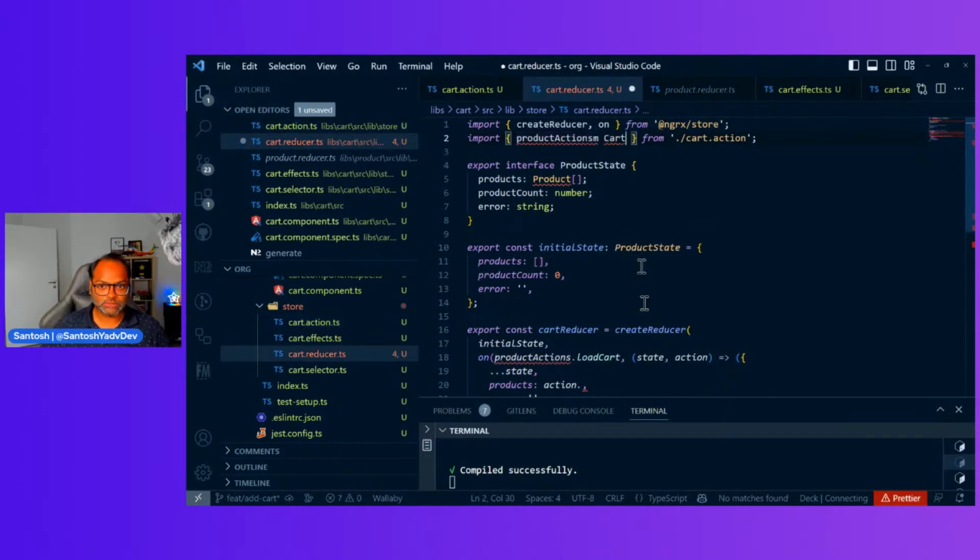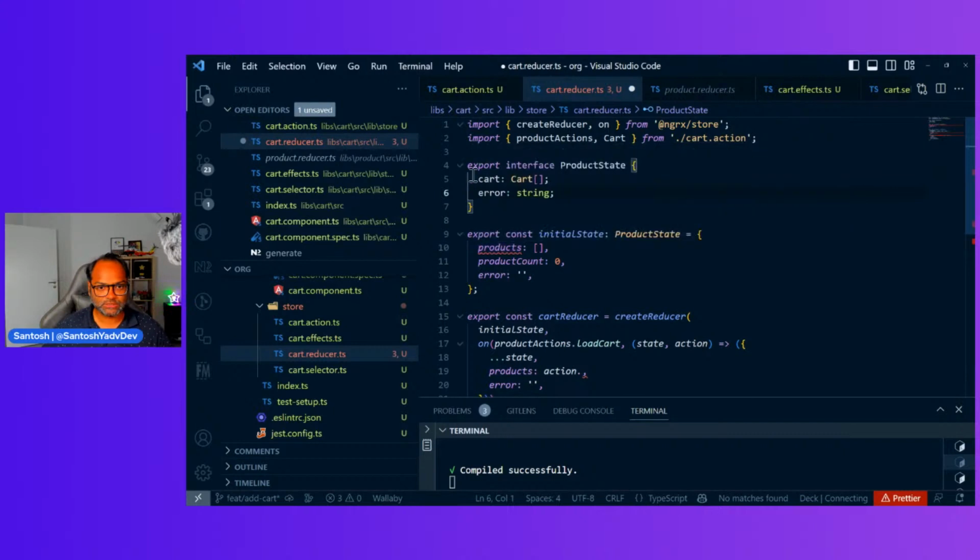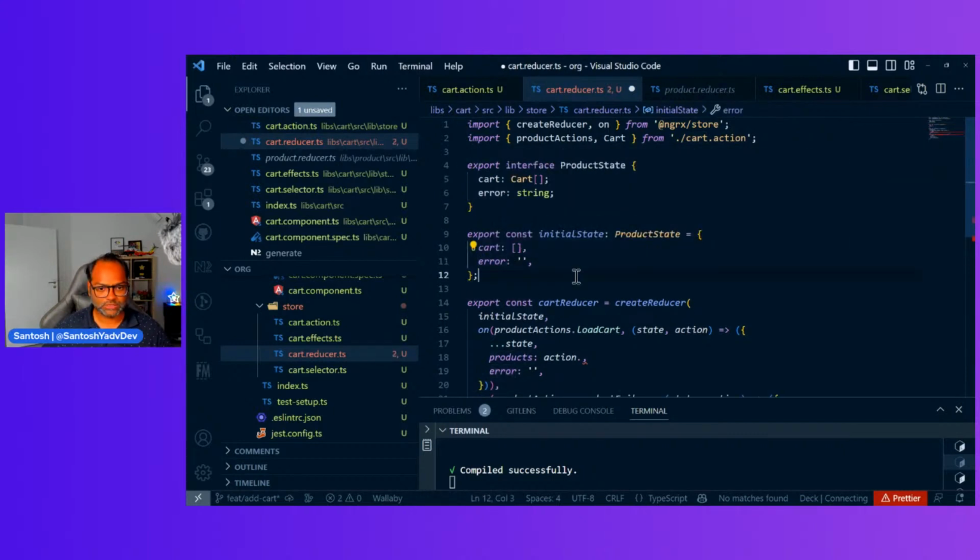Let's add this cart here. Cart state. So what else should I have? I'll say this is cart. Product count. Do we need product count? No, I don't think so. Let's remove this. So we'll say this is cart, which is array of string, and then error.